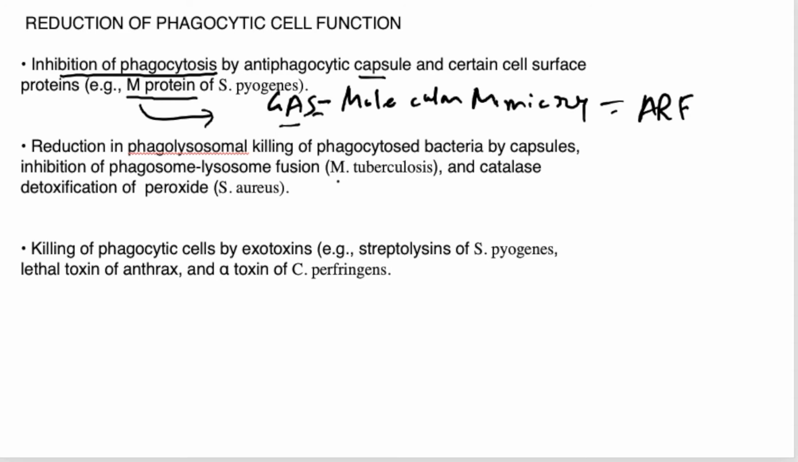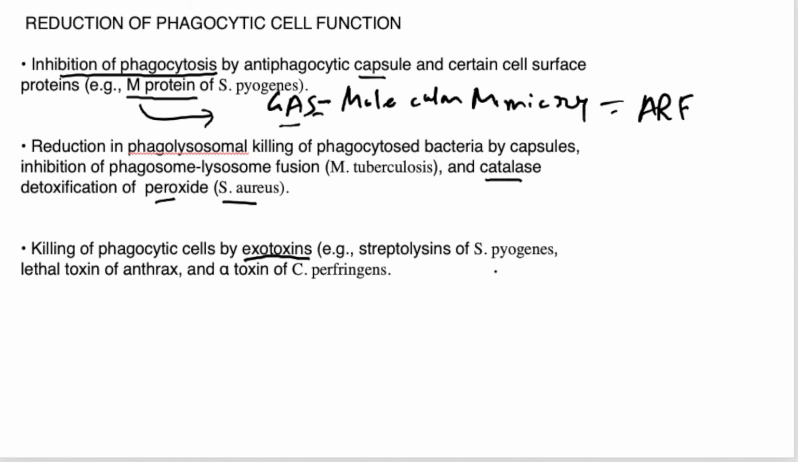Similarly, we have seen that Mycobacterium tuberculosis evades the phagolysosomal killing of the phagocytosed bacteria by staying inside the cell, inhibiting the phagosome and lysosome fusion. Similarly, Staphylococcus aureus causes catalase detoxification of the peroxide, right? Similarly, there is killing of phagocytic cells by exotoxins.